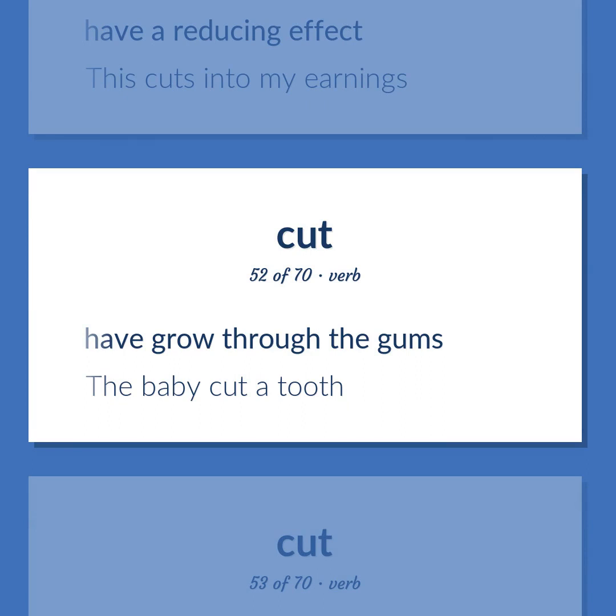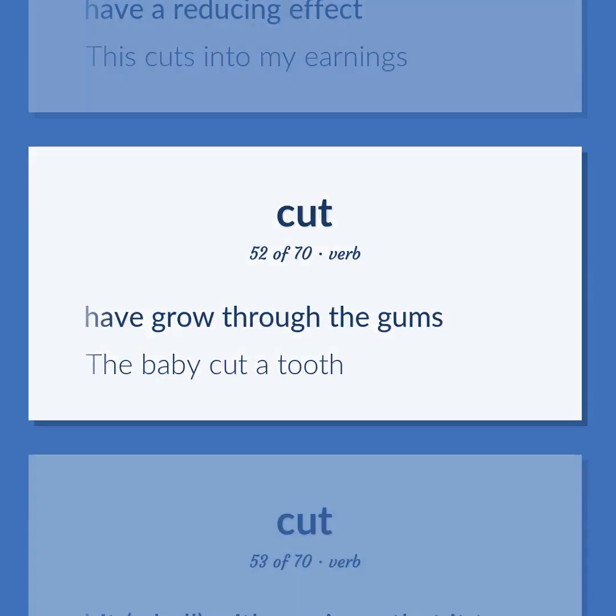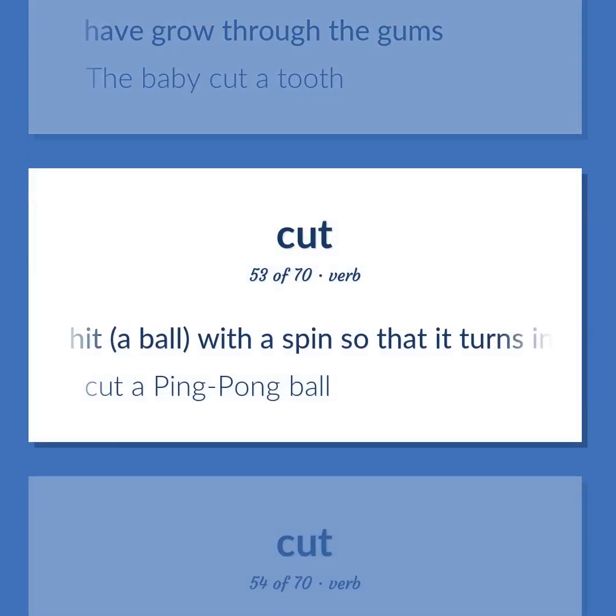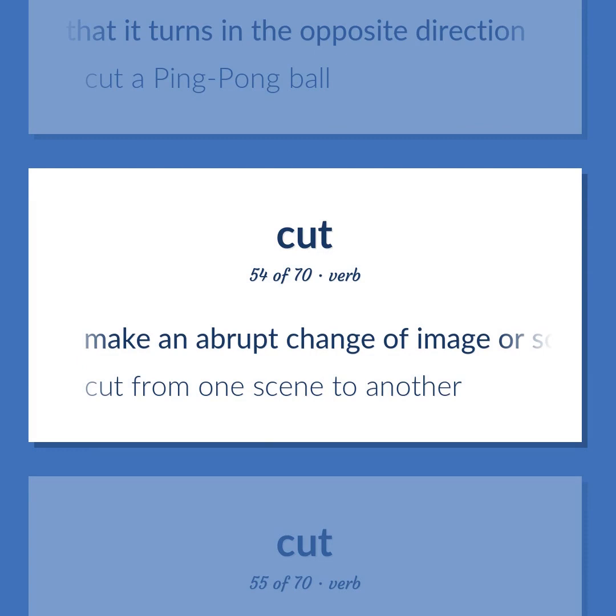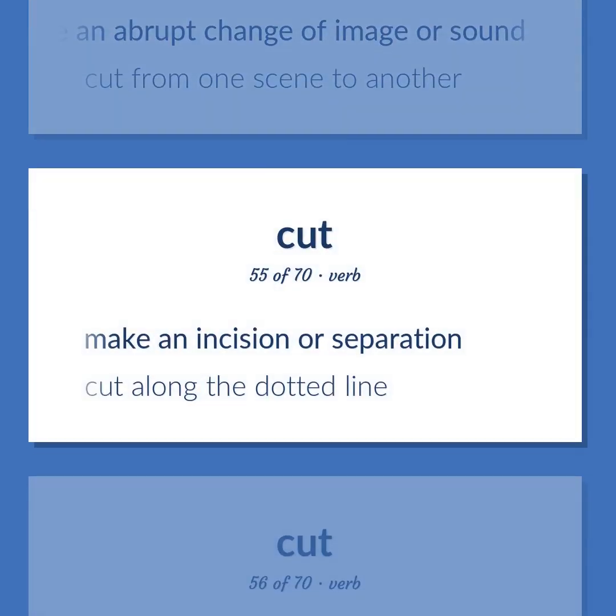Have growth through the gums. The baby cut a tooth. Hit a ball with a spin so that it turns in the opposite direction. Cut a ping pong ball. Make an abrupt change of image or sound. Cut from one scene to another. Make an incision or separation. Cut along the dotted line.